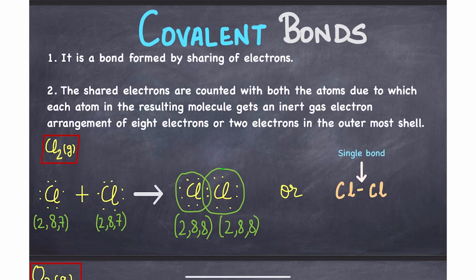So what it has to do is combine with another chlorine atom and both of them share one electron together. That is, this chlorine atom gives one electron to the other chlorine and the other chlorine atom also gives one electron. Both of them give one electron to each other, and the electrons that they are sharing exist in between both the atoms. And since they are sharing one electron each, this is signified by a single bond. Alright, so this is about chlorine.